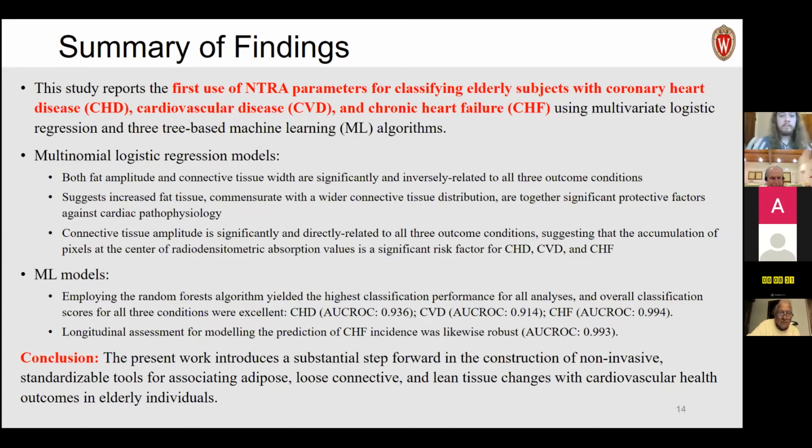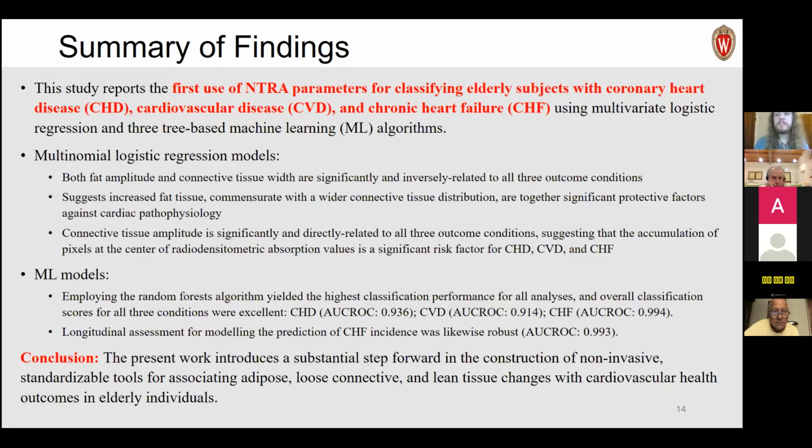And we found a bunch of different findings, right? We have both fat amplitude and connective tissue width significantly and inversely related to all of these three outcome conditions. In other words, you want less fat and you want narrower, more specific connective tissue peaks. This suggests that an increase in fat tissue, the converse of this, and a wider connective tissue distribution, perhaps due to myosteatosis, are altogether predictive factors against cardiovascular pathophysiology.